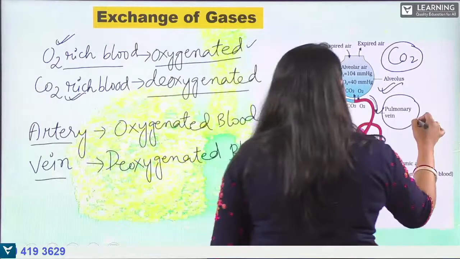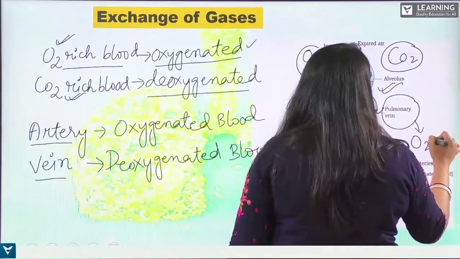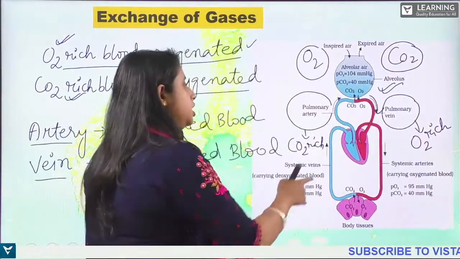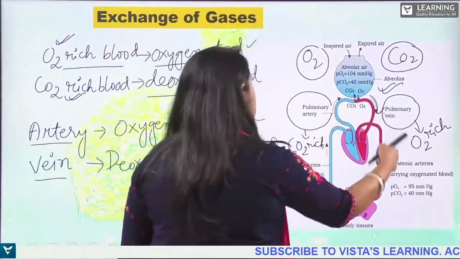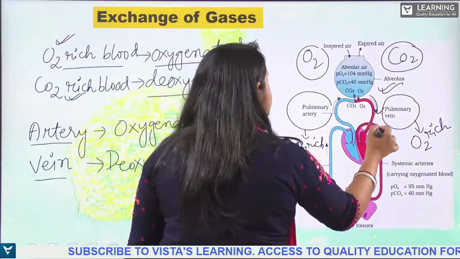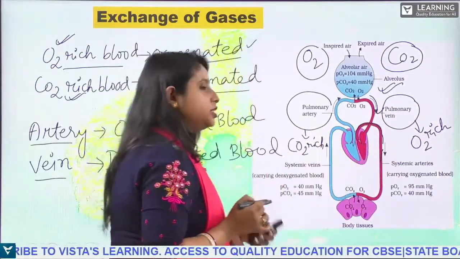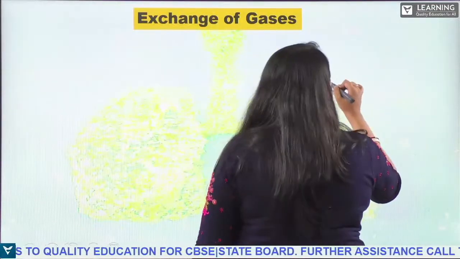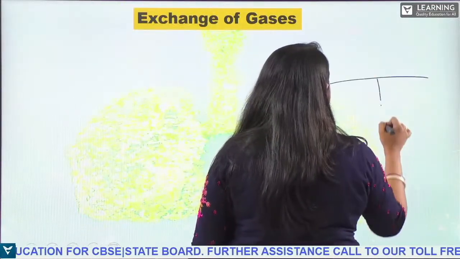And here the pulmonary vein transfers the oxygen rich blood. Is that clear? So that is the circulation, how it takes place. So see here, the heart is connected, right? First let us understand what the various chambers of the heart are. As you know, our heart is four chambered, right?